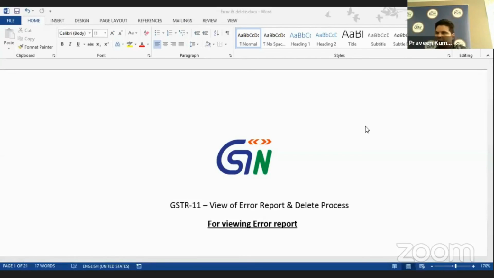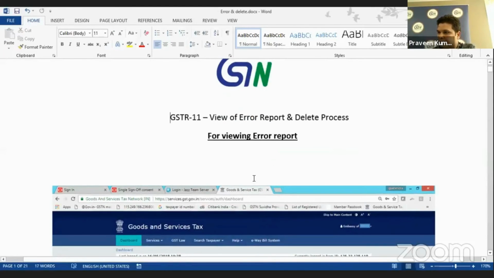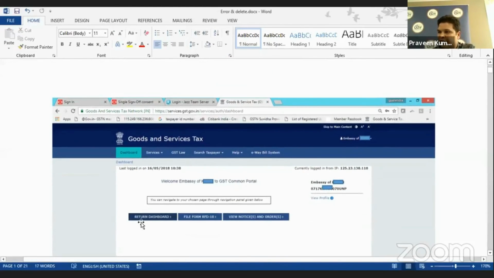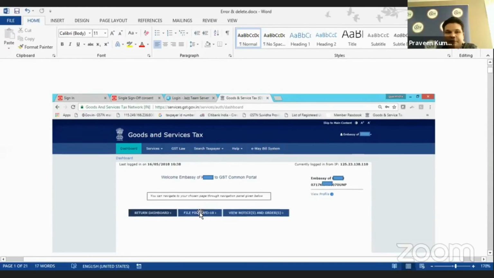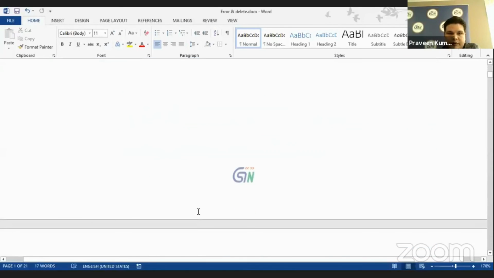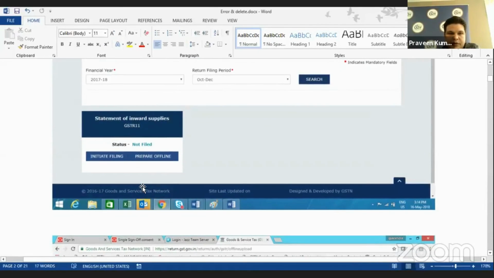So this is the flow for viewing the error report, and so let's say you have clicked onto the return dashboard. You have a file which is uploaded and that has an error in it. So how can you see the error in your file? Click on the return dashboard. Go to the prepare offline.